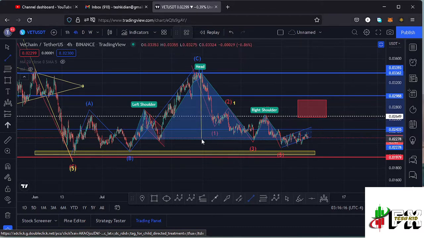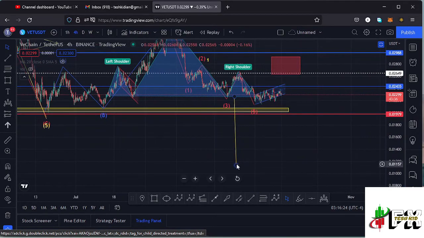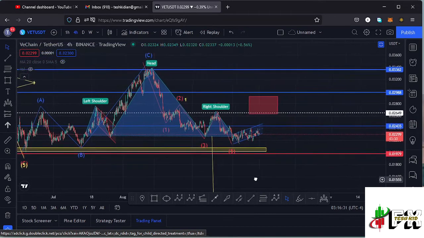So using a trend line, we can get that height between the head and the neckline, then place it down here to give us a minimum target area to the lower side, and that gives me a minimum target area back to around the $0.01157 mark. So here on the Vechain chart, those are the two possible scenarios that can play out.